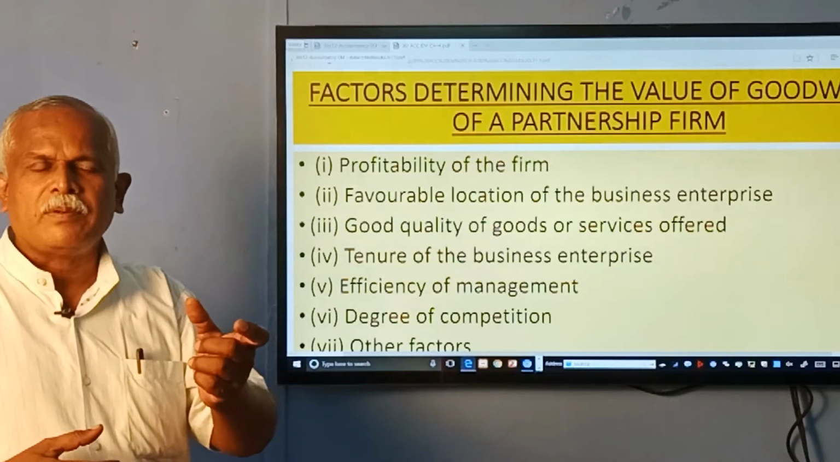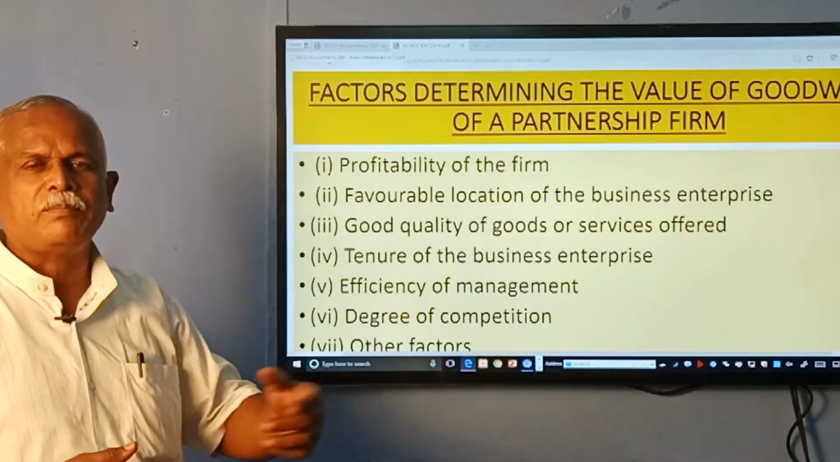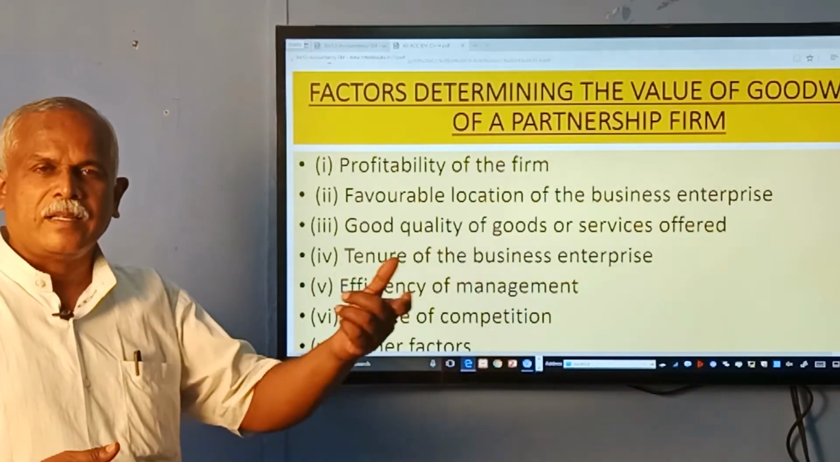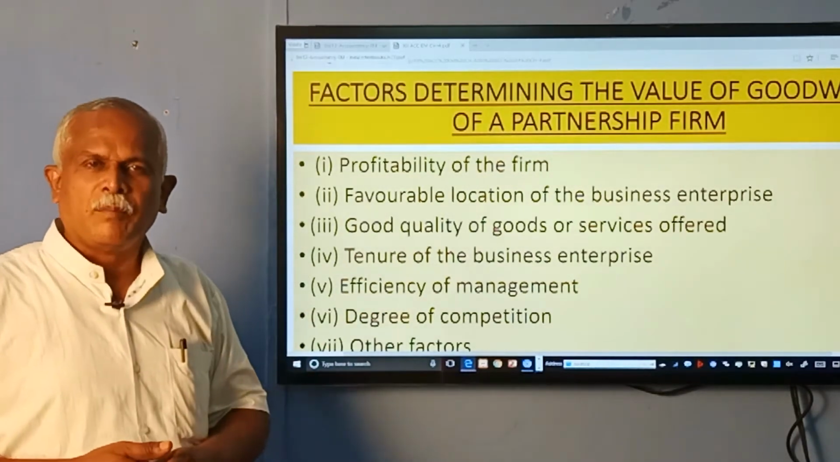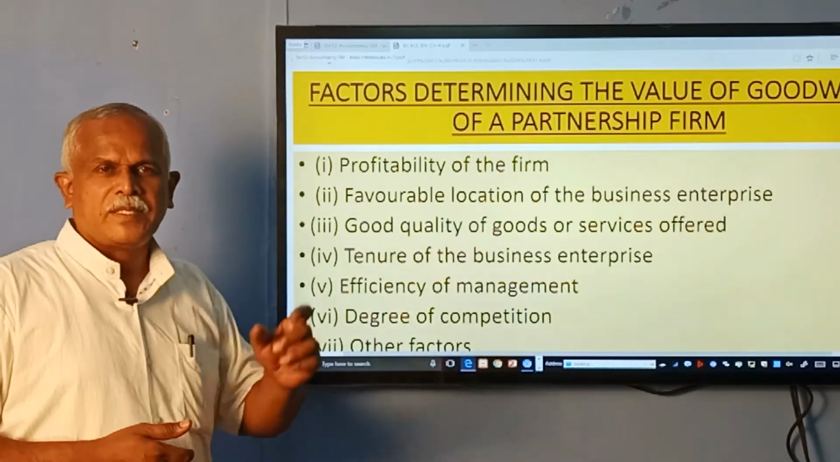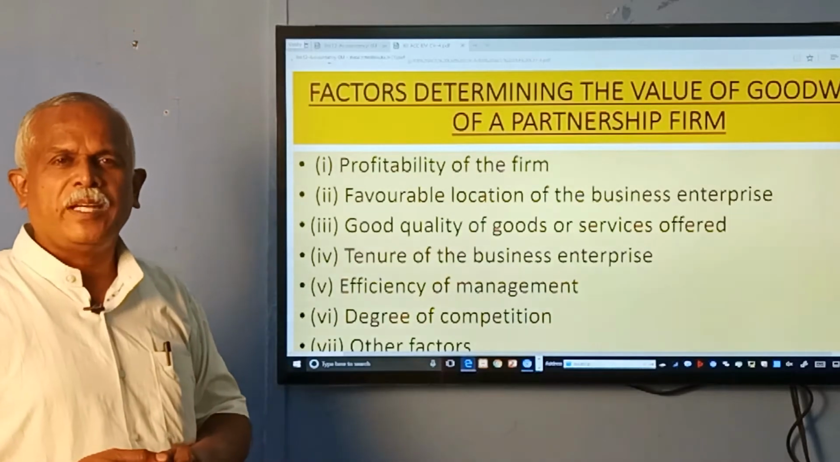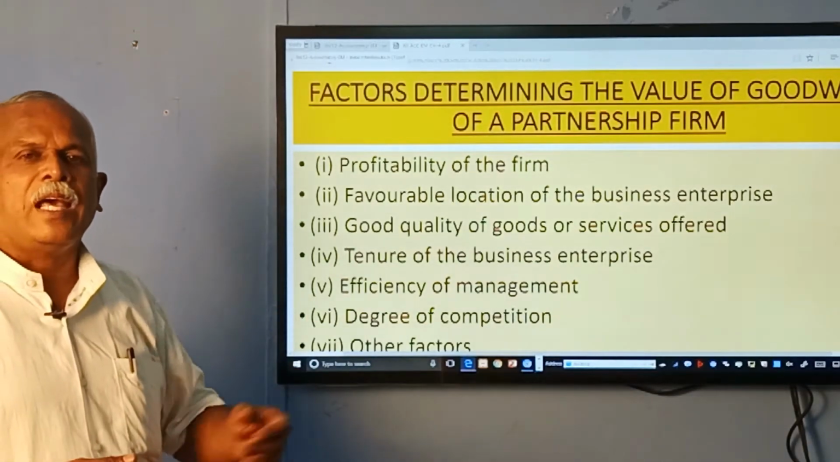If a tea shop or a small business is located near a bus stand or bus stop or a multiplex, you will be able to make more money. So, location plays a vital role. A business which is located at a prominent place in a city or a town or a village will have more goodwill.